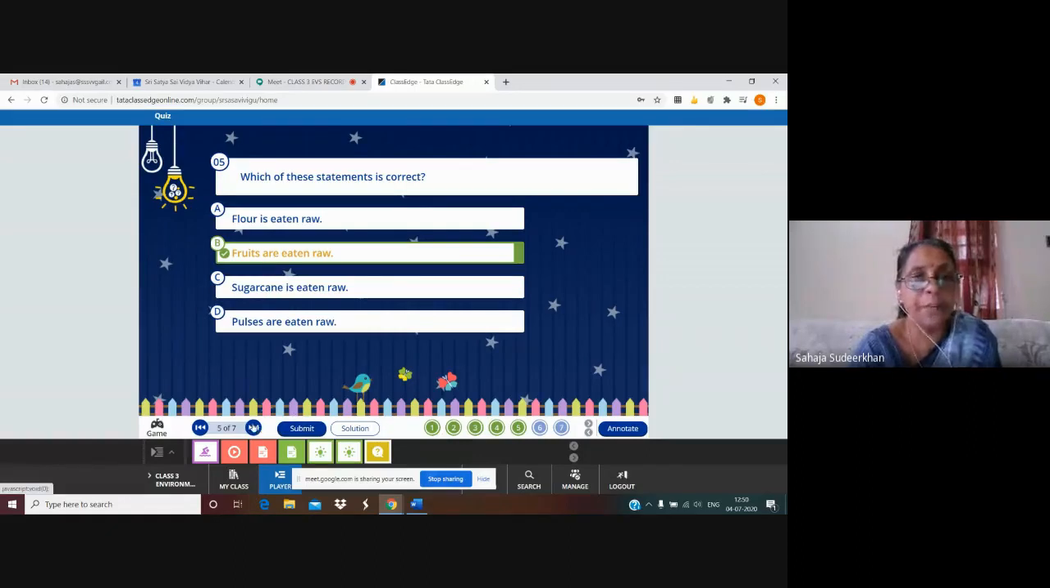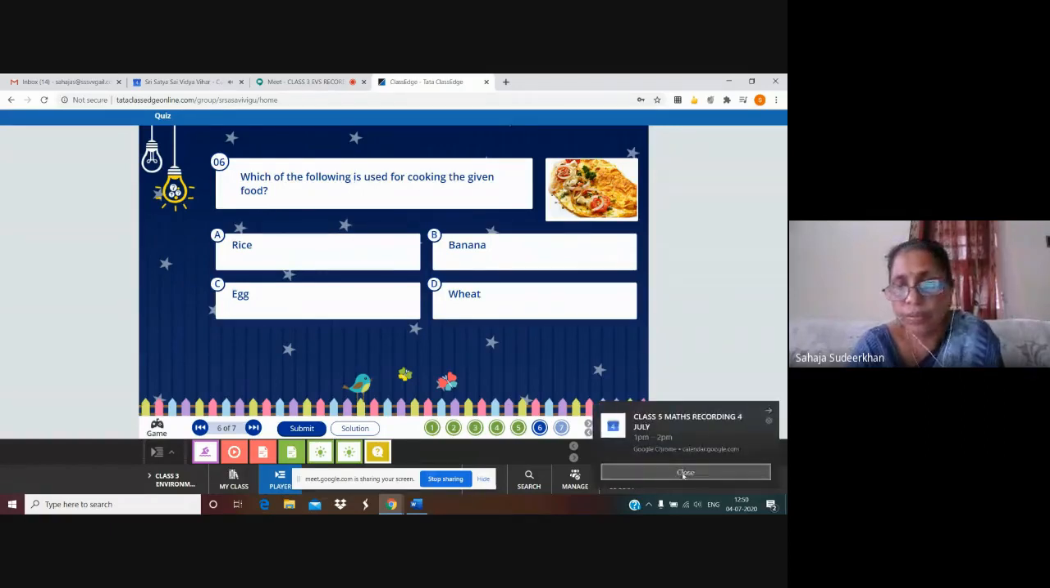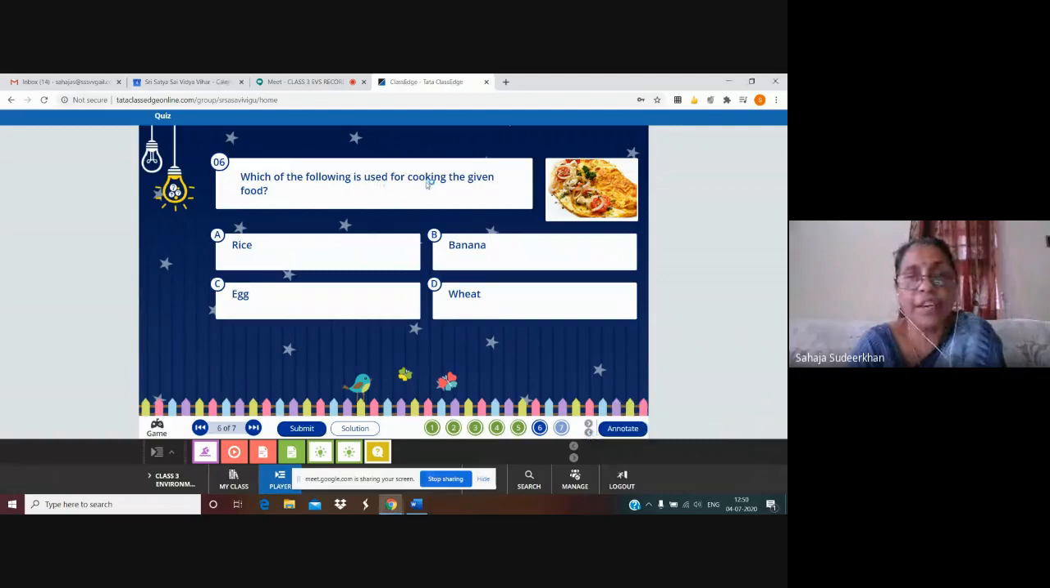Now we are going to the next question. Which of the following is used for cooking the given food? See, what is this? I think this is an omelette. Okay, so which of the following is used for cooking? Rice is needed? Banana is needed? No? Wheat? No? Egg? Yes. Let us click it. Now, see the correct answer. Yes, it is also correct.